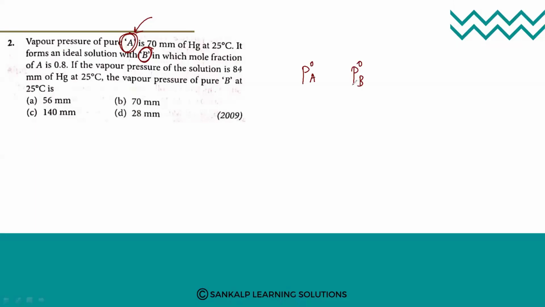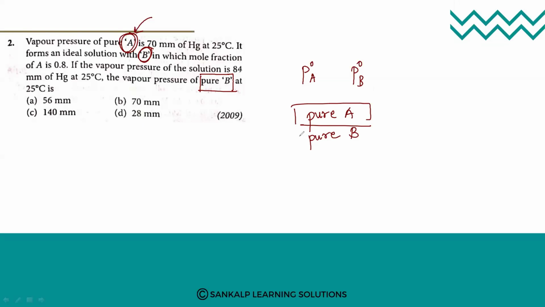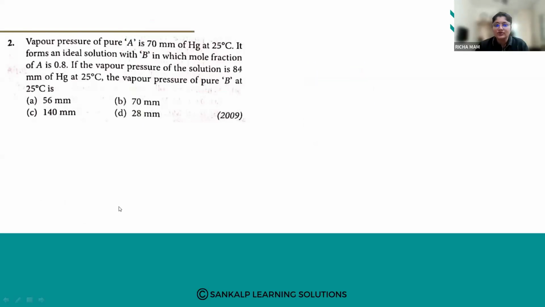Okay, so here they have asked it for pure A and pure B, two solutions, right? So you have to mention it for pure A and pure B. You can write 1 and 2, but there will be confusion. Okay, fine. Let us go for the next one.